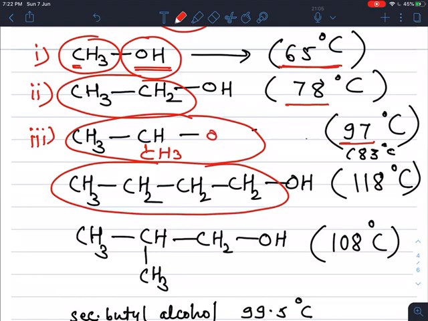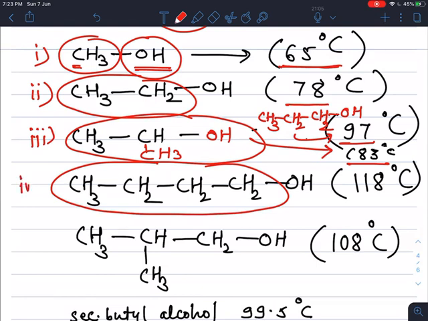Its boiling point is 83 degrees Celsius, which means the branching has increased. The straight chain 3 carbon alcohol, CH3, CH2, CH2, OH, has a boiling point of 97 degrees Celsius, but the branched chain alcohol has 83 degrees Celsius. So as branching increases, the boiling point decreases.